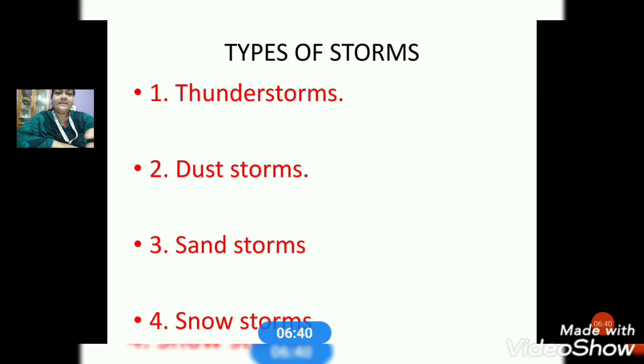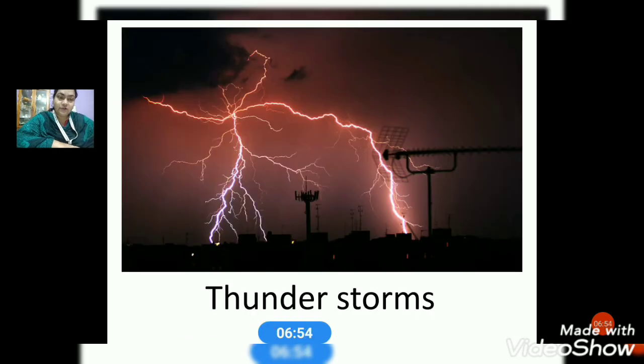Then moving to the next, the types of storms. We have four types of storm, children, that are thunderstorm, dust storm, sandstorm, and snowstorm. So let us see one by one. Thunderstorm. What do you mean by thunderstorm? Some storms bring heavy rain, lightning, and thunder. They are called thunderstorms. When you see lightning, heavy rain, and thunder, they are called thunderstorms.